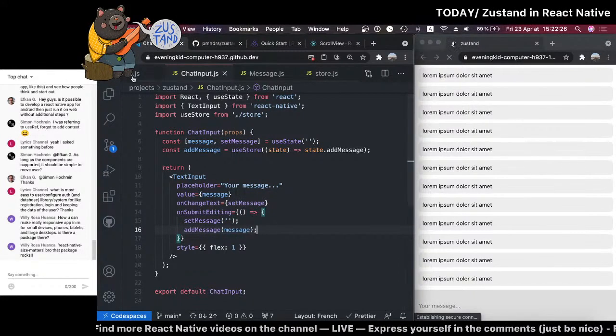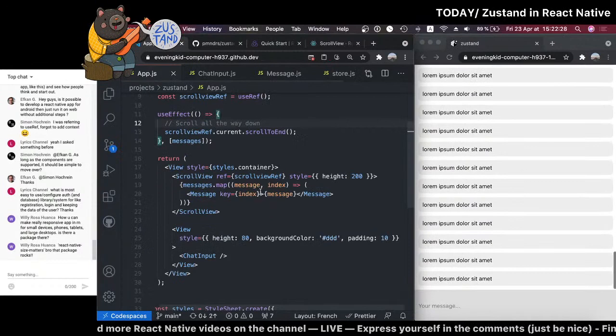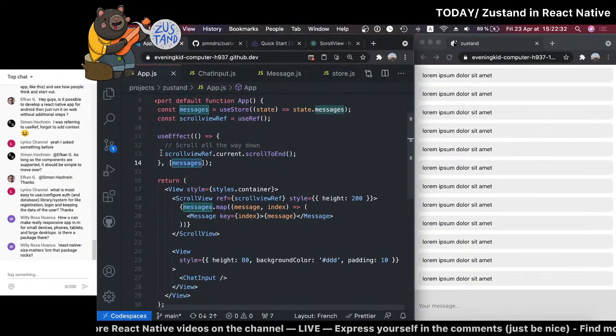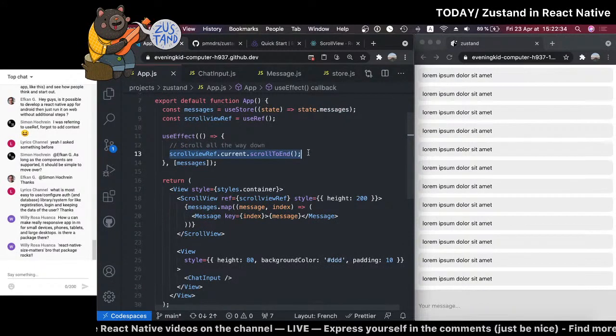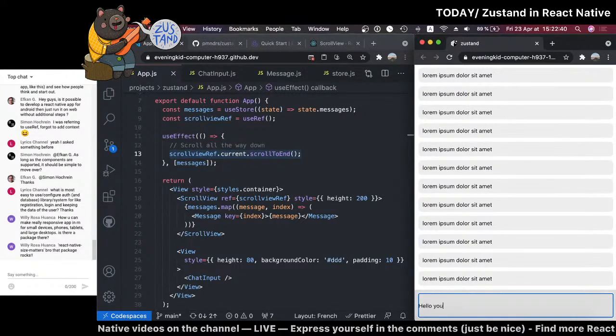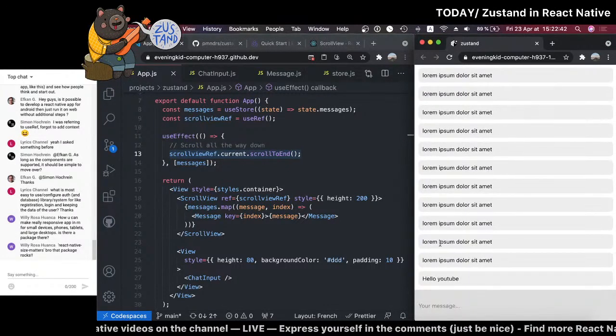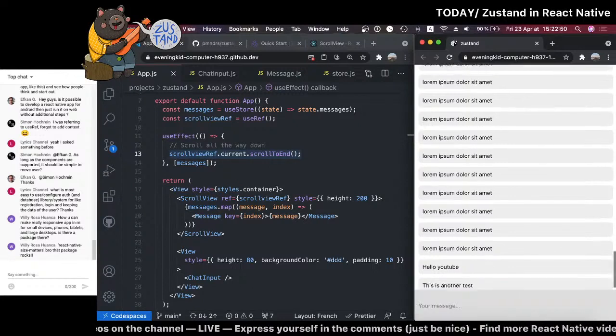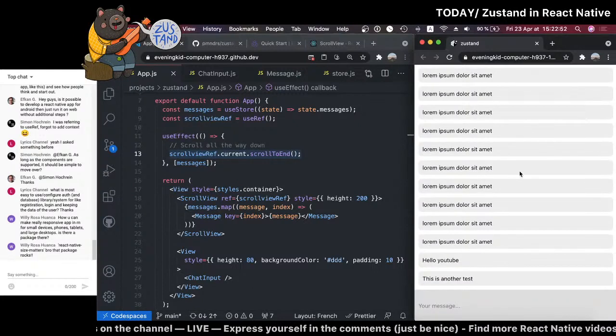All right, let's see if that works. And if you remember also inside the app component, whenever messages changes, so that's the case when we add a new message, we should scroll to the end of the scroll view. So let's see. Hello, YouTube. Send it, and it updates. It works really well. Okay, this is another test. As you can see, it scrolls automatically whenever I add something. That's pretty cool. Let's jump back to the comments.